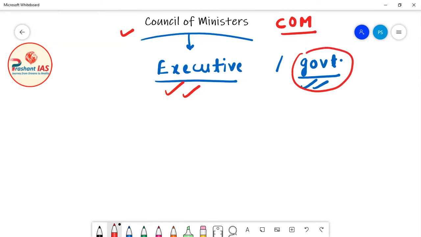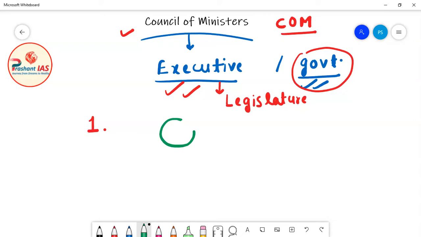Now friends, what happens in the parliamentary form of system? The executive, or Council of Ministers, is a part of the legislature. Now what does it mean? It means that the members of the Council of Ministers are taken from the legislature. Now friends, I will give you one example so that you can understand it very easily.